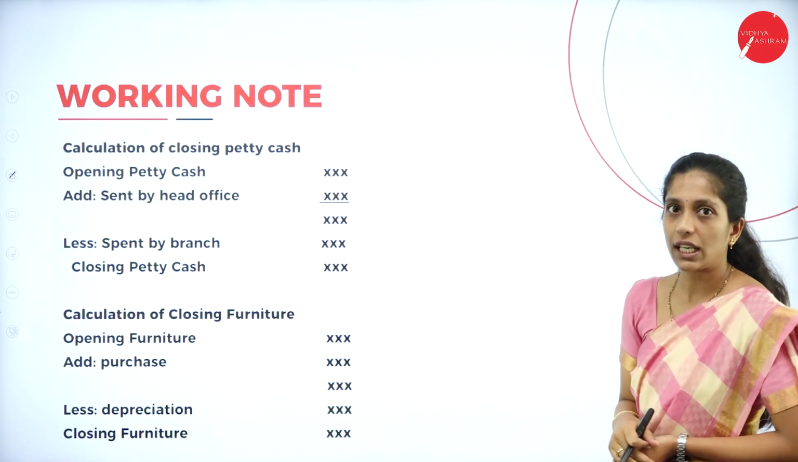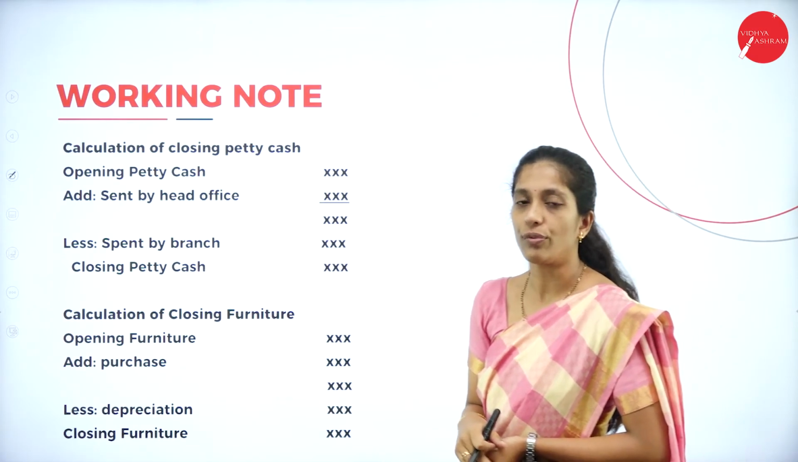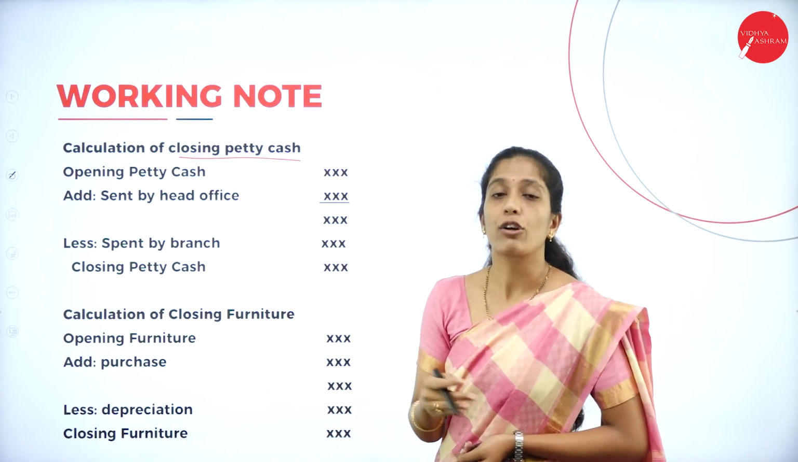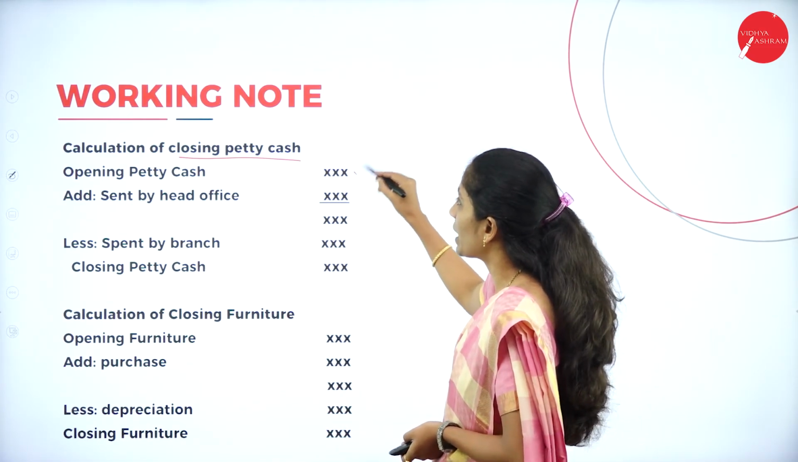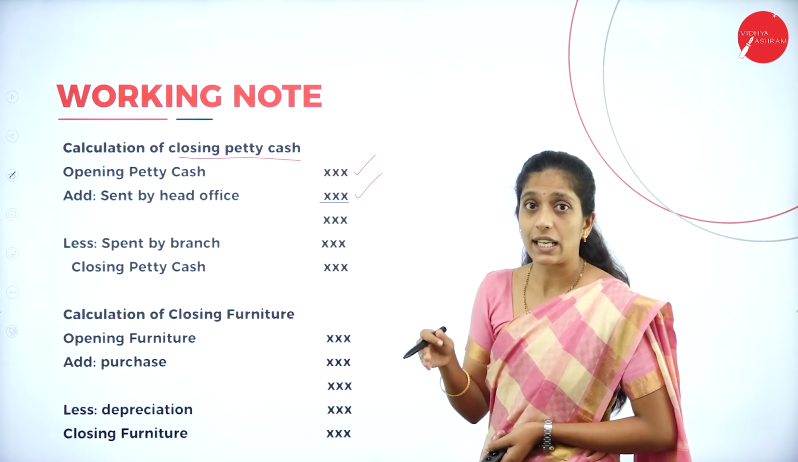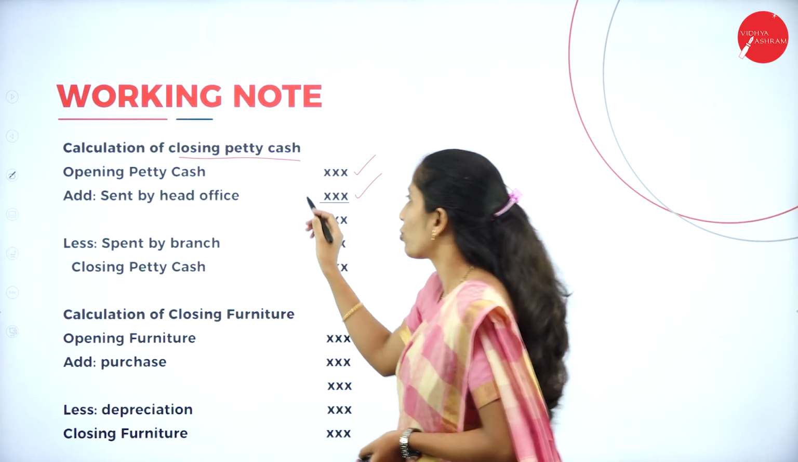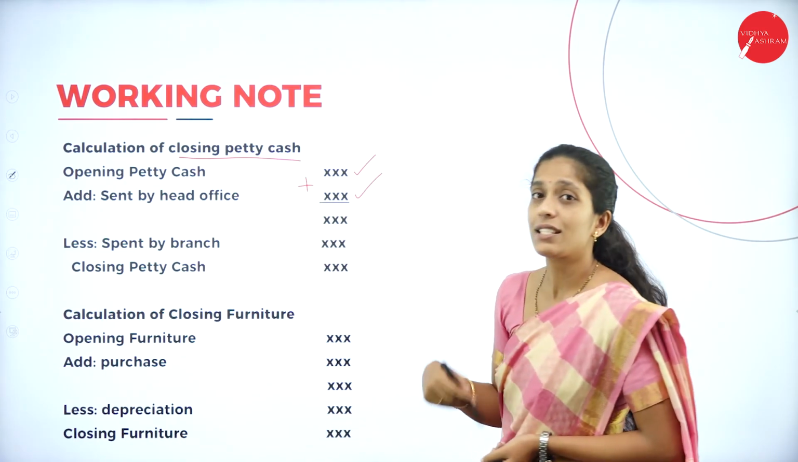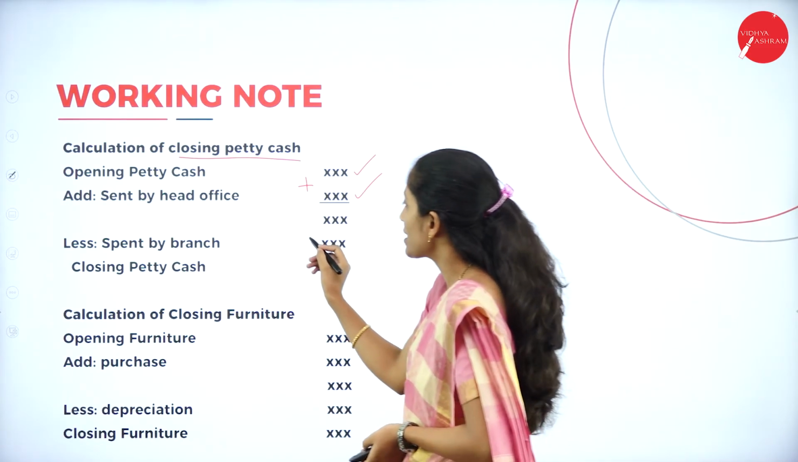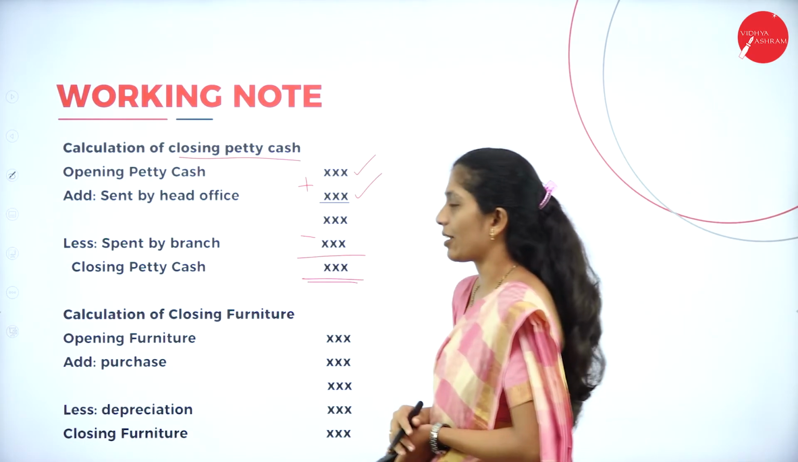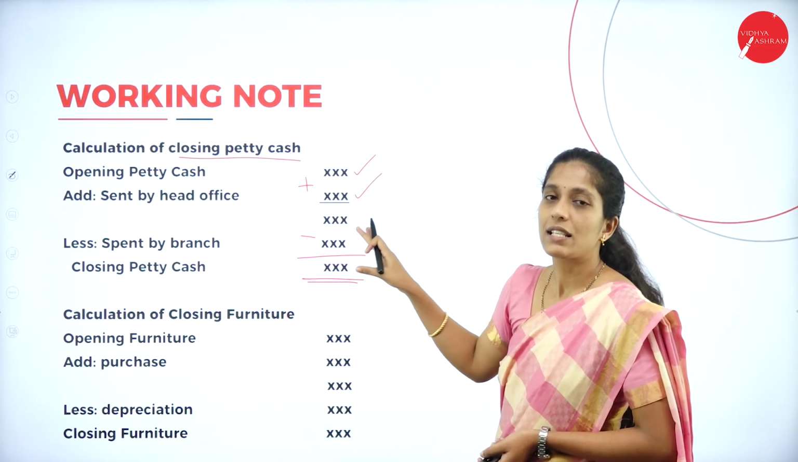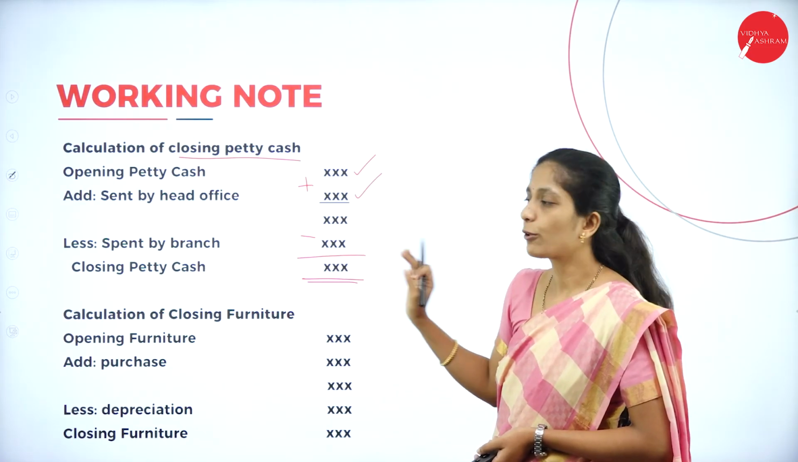Next, there may be a chance of a working note also. We have to prepare the working note. So first, if we want to know the closing petty cash, they have given the opening petty cash. For that, add the amount sent by the head office. If any petty cash amount has been sent by the head office, we have to add this. Then if there is any petty cash amount spent by the branch, deduct this amount, and we'll get the closing petty cash. Clear? So opening, add sent by head office, less expenses spent. Next, we'll get the closing petty cash.